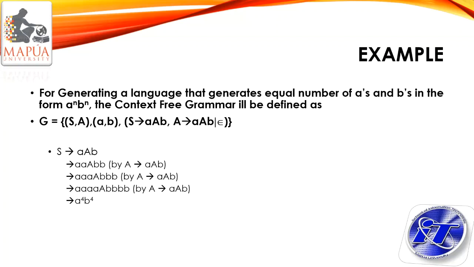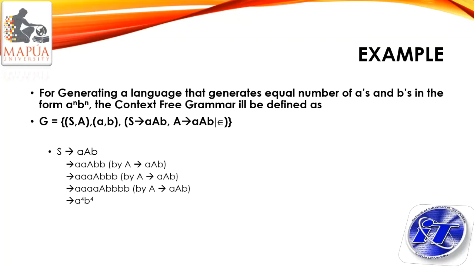As you can see, going back to our previous slide, I said that regular languages are all part of context-free languages, and context-free languages are not all regular. This is the example of this. A raised to N, B raised to N is not regular, but context-free. So let's have again this grammar. The non-terminal symbols are S and A, the terminal symbols are small a and small b, and this is our production rule.